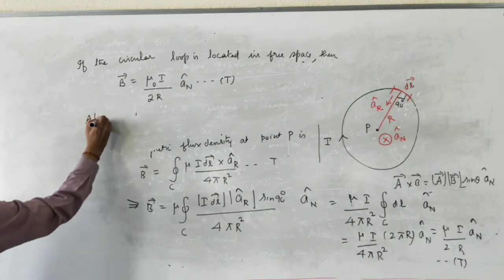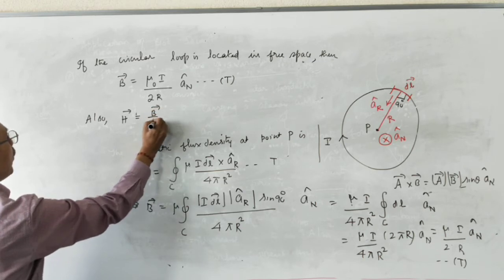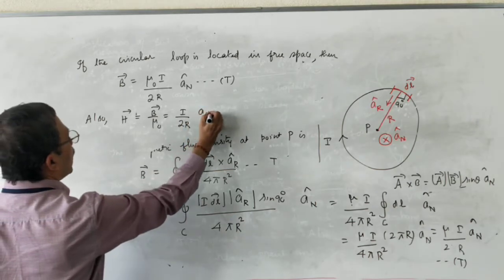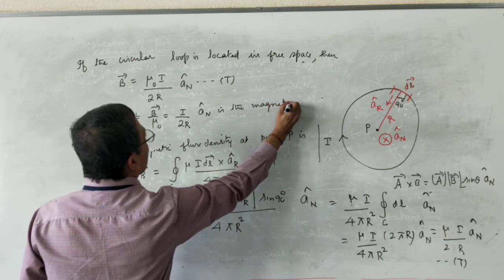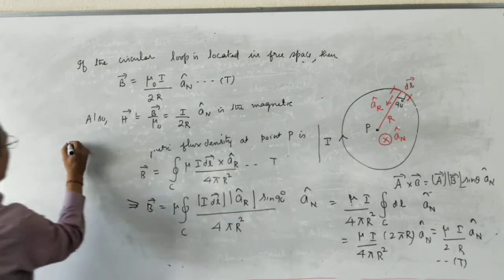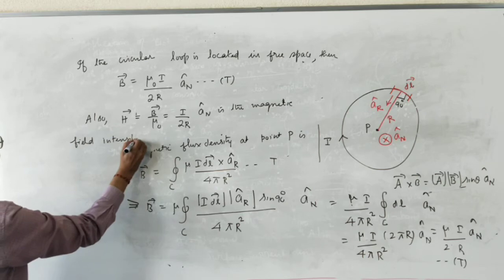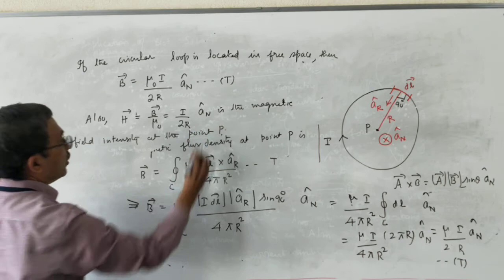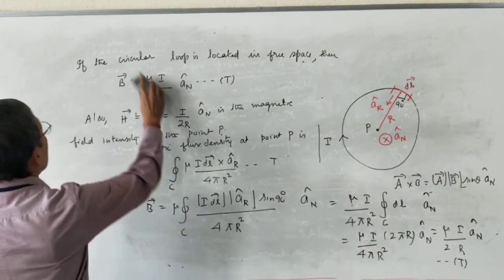Also, what is magnetic field intensity at point P? Vector H is equal to vector B by mu naught is equal to I divided by 2R into a_N cap, is the magnetic field intensity at the point P. This is the first application. We'll go to the next application.